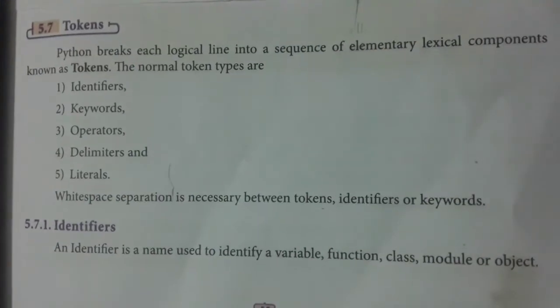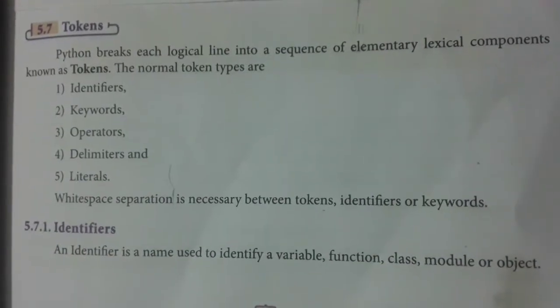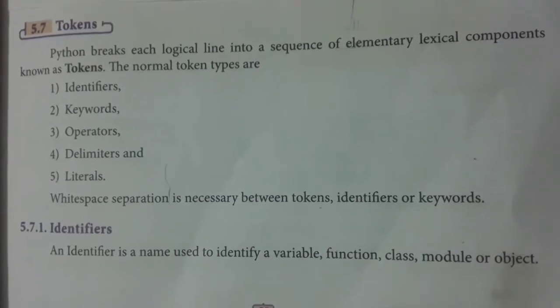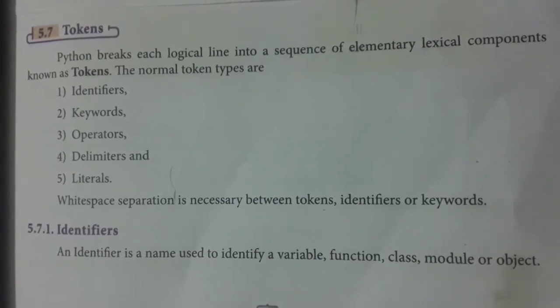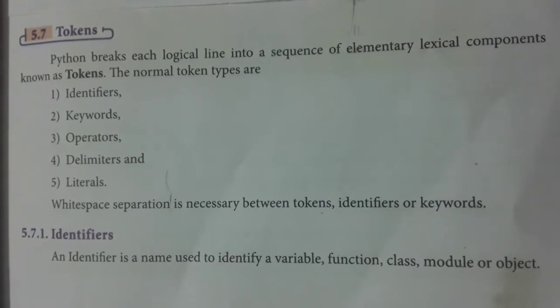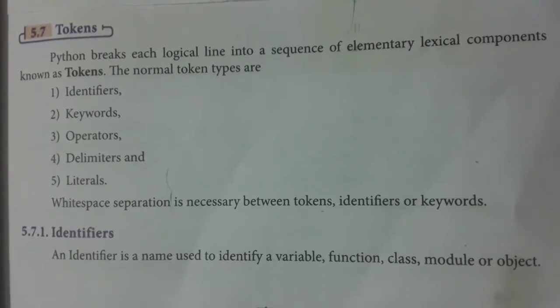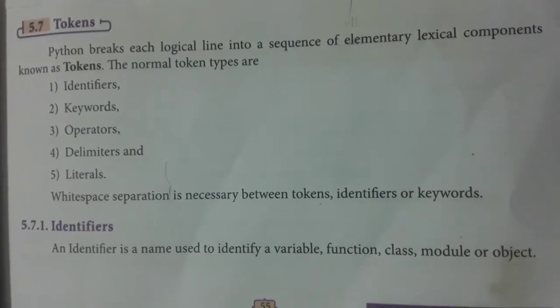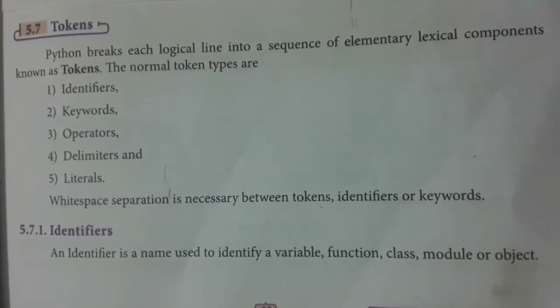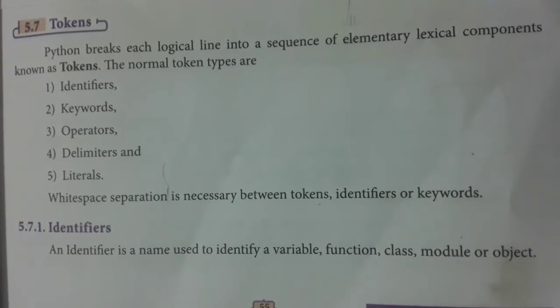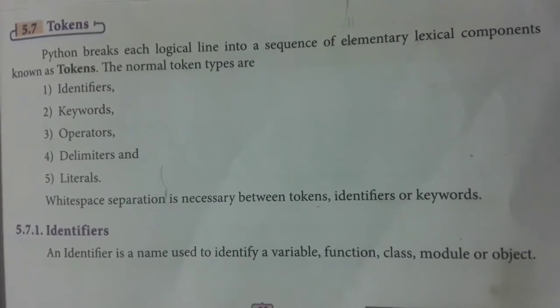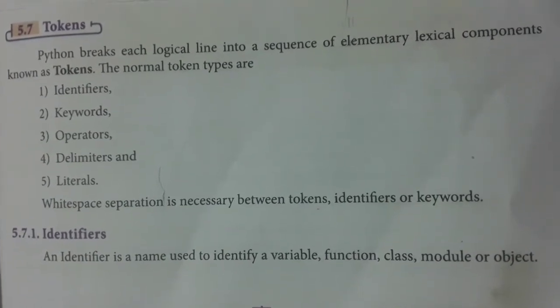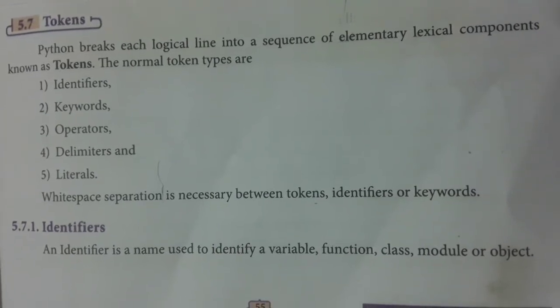So, for today's class, we started with tokens. We have 5 tokens: identifiers, keywords, operators, delimiters, and literals. Now we will see each and every one with an example. Identifiers are nothing but variables. The name of the variable is called an identifier, a name given to mention the memory location.